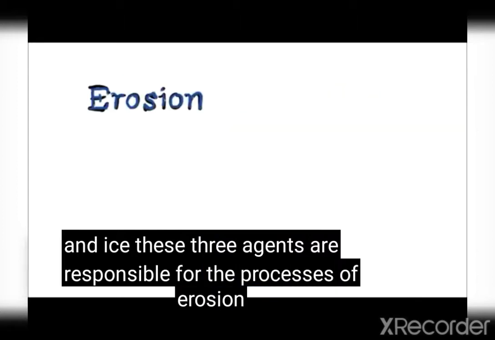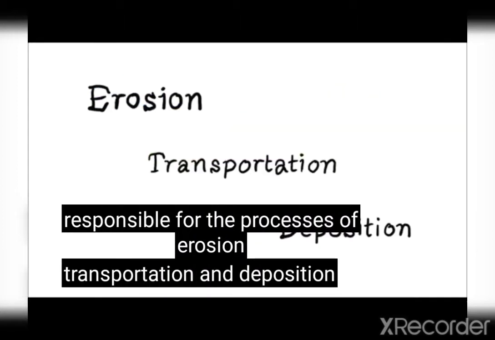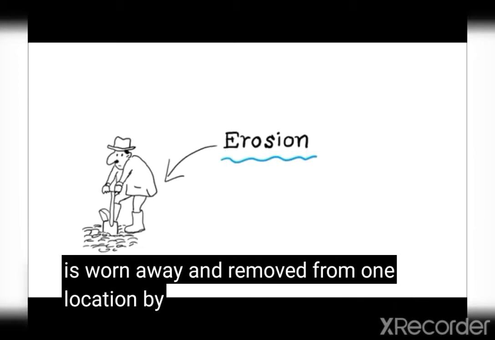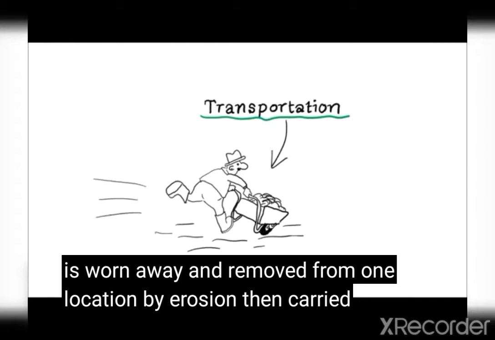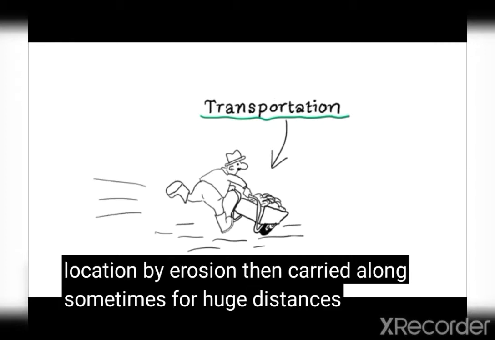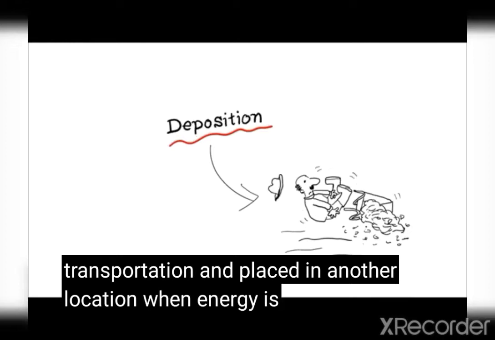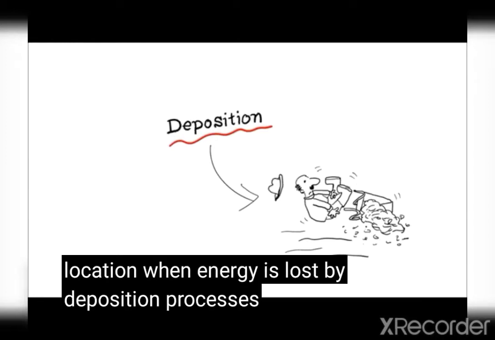Processes of erosion, transportation, and deposition. Material is worn away and removed from one location by erosion, then carried along, sometimes for huge distances, by transportation, and placed in another location when energy is lost by deposition.